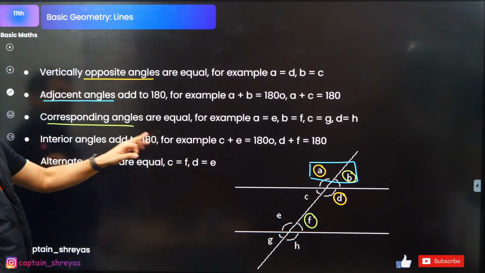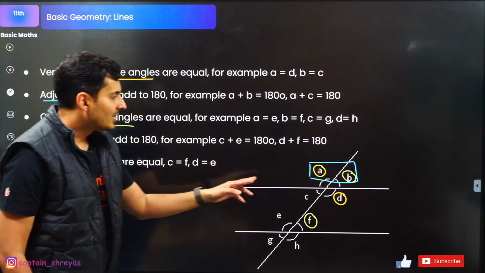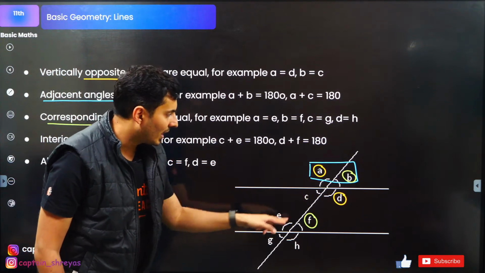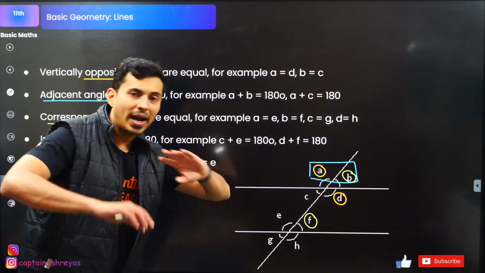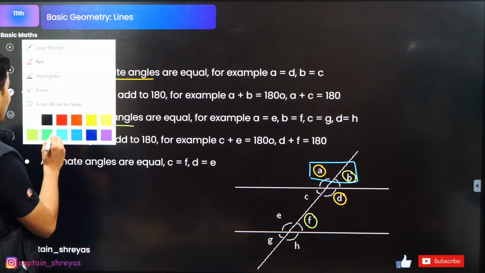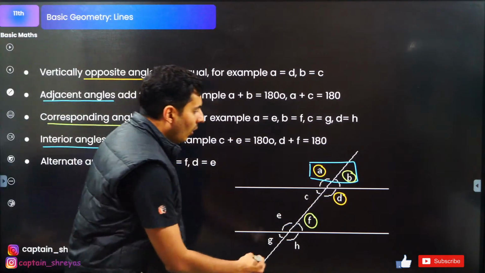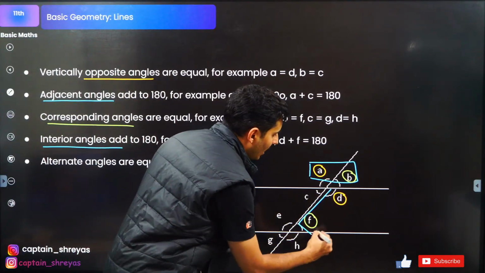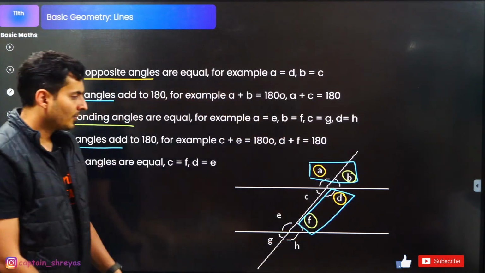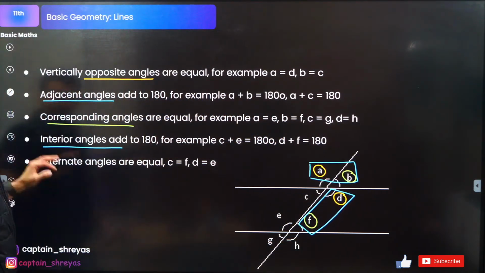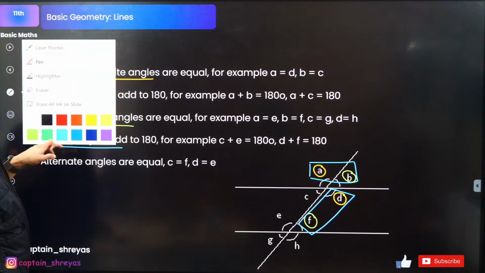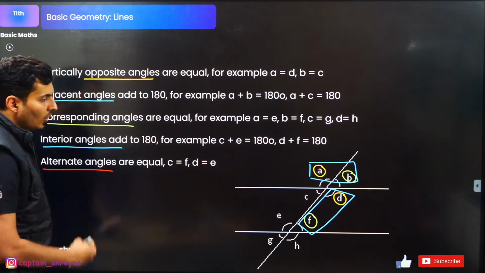Similarly, interior angles add to 180, like C plus E, like these two angles, or D plus F also add to 180. Just like the adjacent angles, interior angles also add to become 180 degrees. Lastly, alternate angles, guys. Alternate angles are also equal.